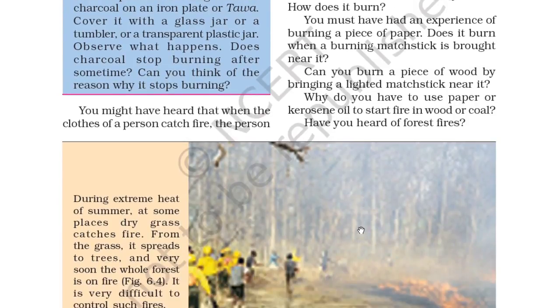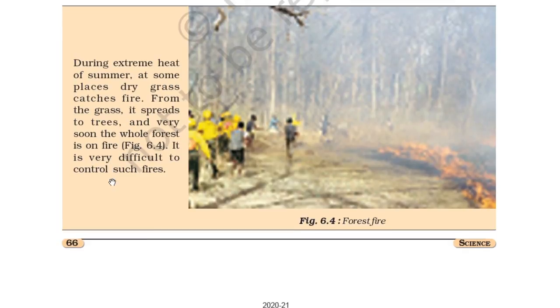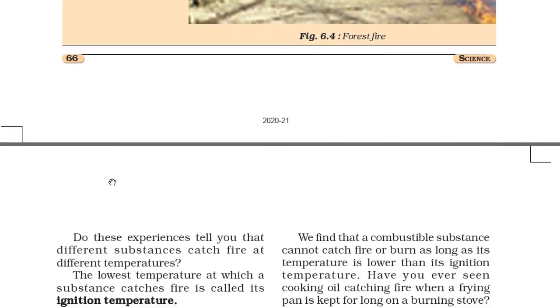Have you heard of forest fire? So you can see a forest fire here. The forest is burning. During the extreme heat of summer, at some places dry grasses catch fire. From the burning grass, it spreads to trees, and very soon the whole forest is on fire. It is very difficult to control such a fire. So kilometers of forest are burnt in such forest fires.